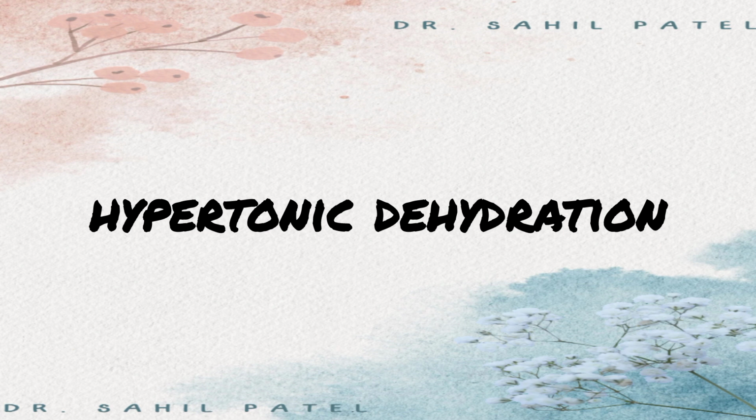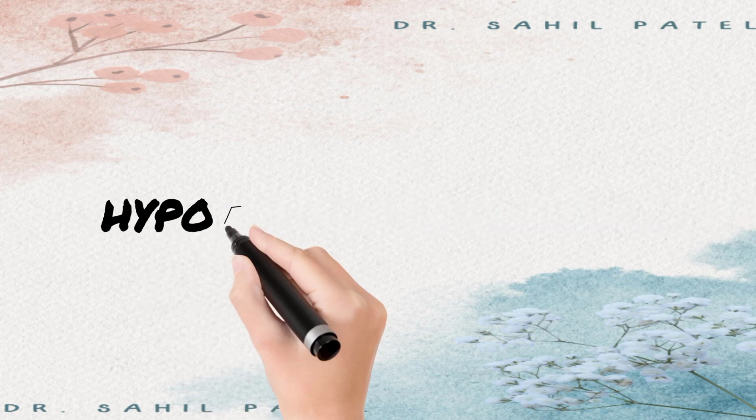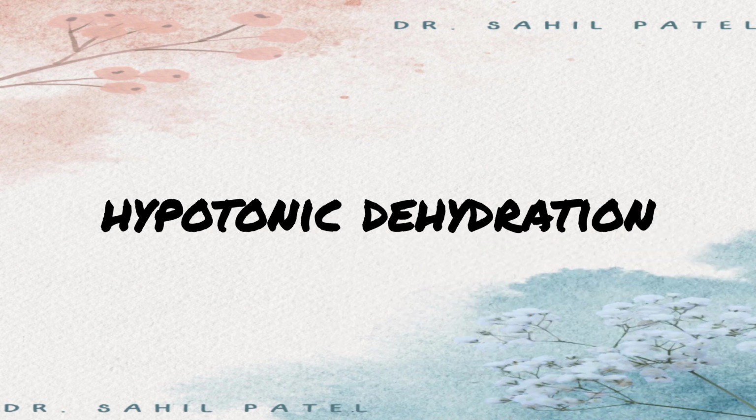It is especially seen in cases of persistent fever. And third one is hypotonic dehydration, in which sodium loss is more and water loss is not much more, which is seen in cases of diuretic use or AKI patients and such.